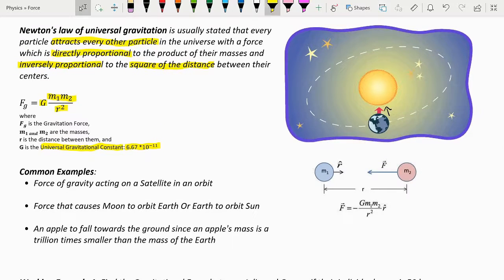Okay, so note here that the gravitational force on m1 represented by the r vector is equal and opposite to the gravitational force of m2 represented by this f vector.